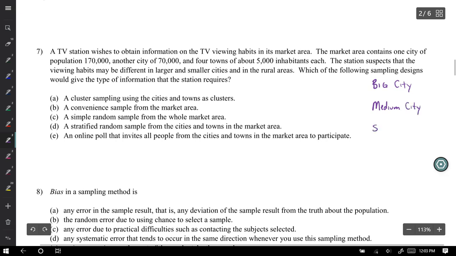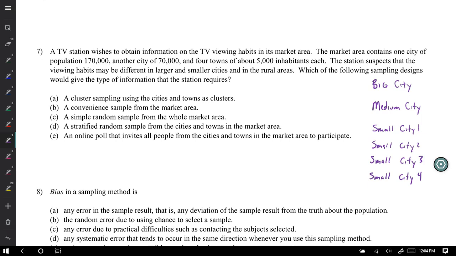And there are 4 small cities. Small city 1, small city 2, 3, and 4. And I want to know, if I'm part of this TV station, what design should I use? Well, each of these cities, they are different sizes. They can have different people. Some of them are in large cities, some are in small cities, some are in rural areas. So we have to figure out which one to do.